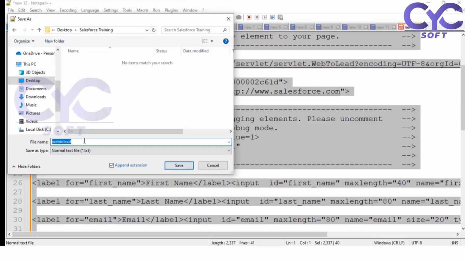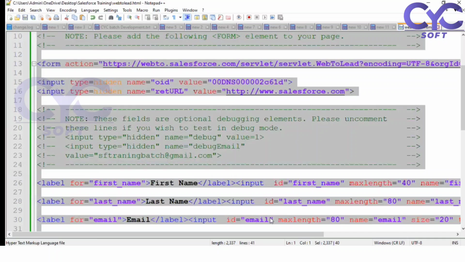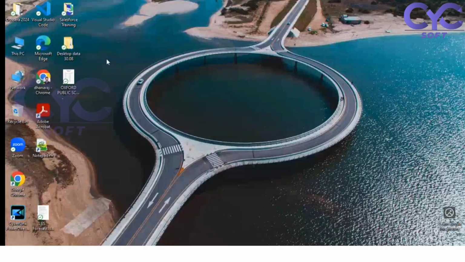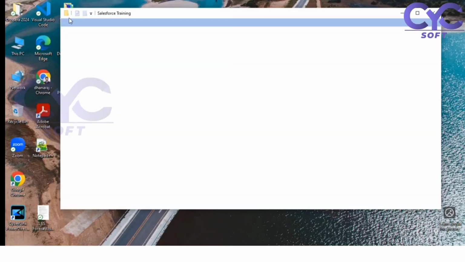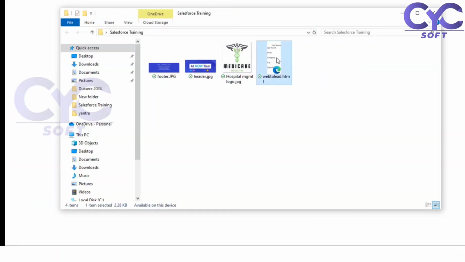Let me directly save as .html. And see, web to lead.html. Okay. Now open this.